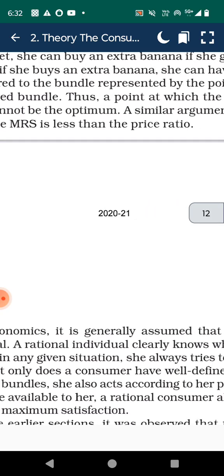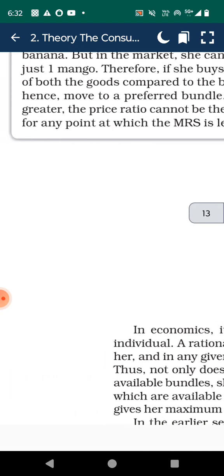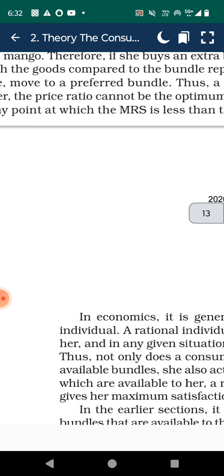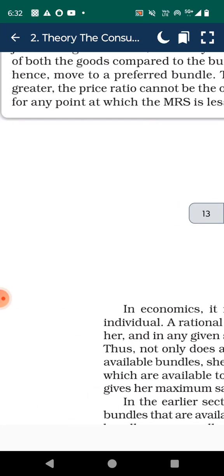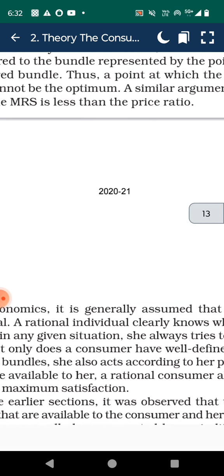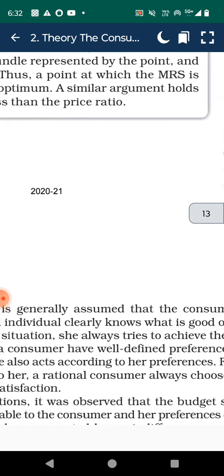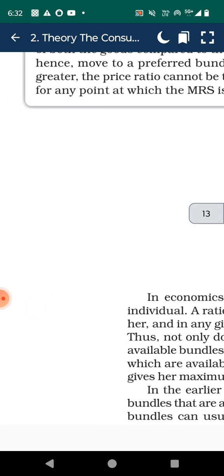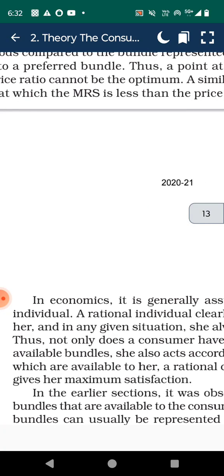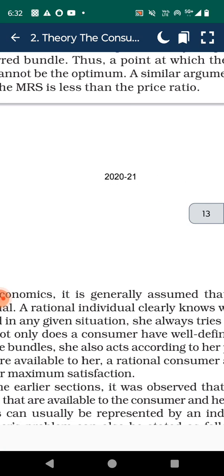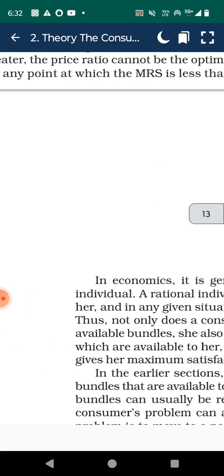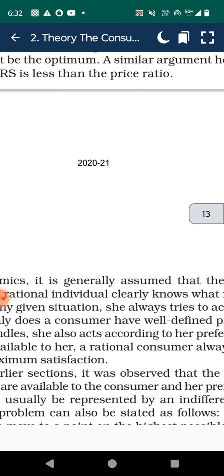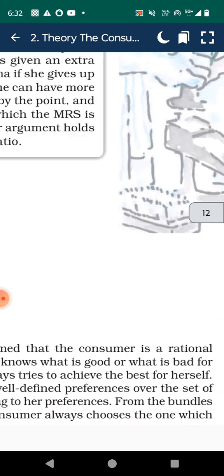Therefore, if she buys an extra banana, she can have more of both goods compared to the bundle represented by the point. Hence, she moves to a preferred bundle. Thus, a point at which the MRS is greater than the price ratio cannot be optimum. A similar argument holds for any point at which the MRS is less than the price ratio.